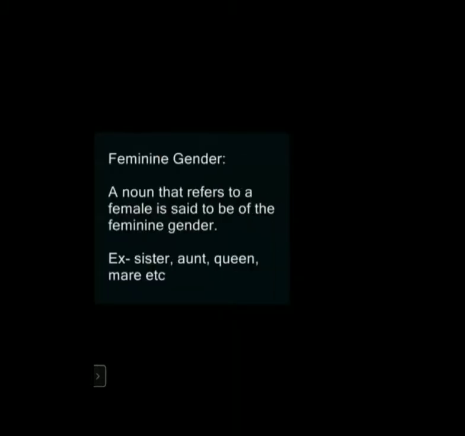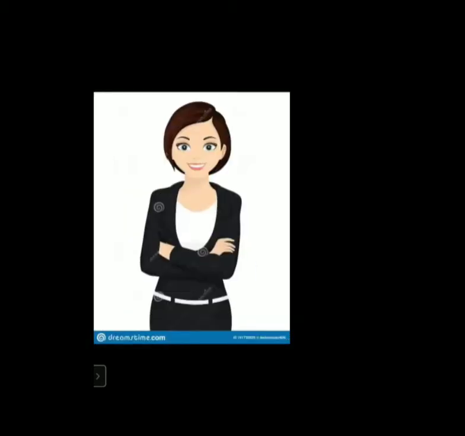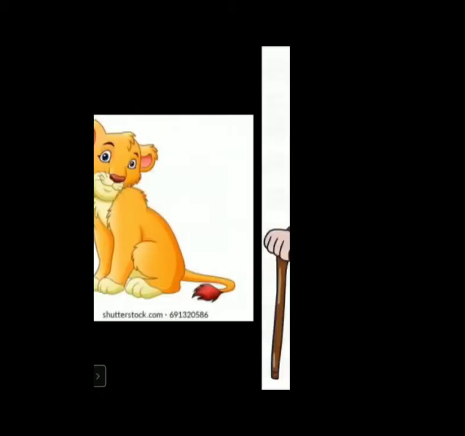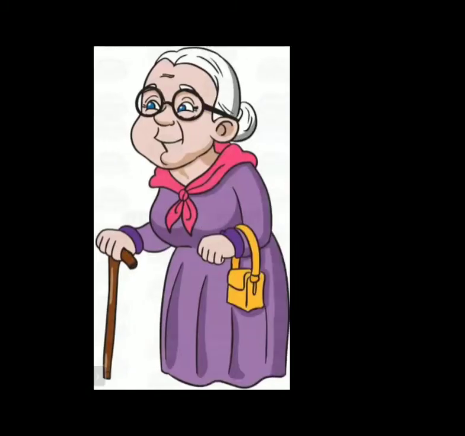Okay, now we will see about the feminine gender. A noun that refers to a female is said to be of the feminine gender. For example, sister, aunt, queen, maid, etc. Now we will see some examples on this gender: woman, girl, queen, lioness, grandmother, superwoman, and cow. So these all will go under the feminine gender.